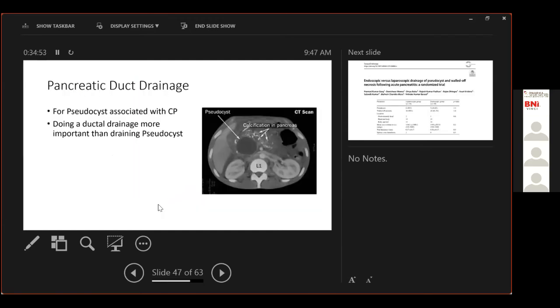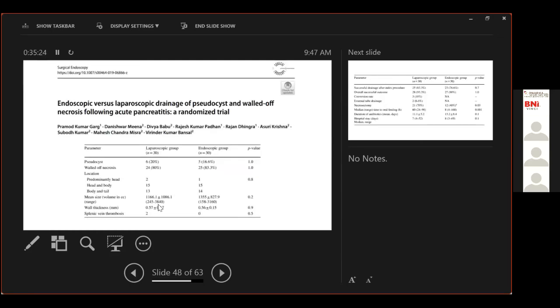Now, this is important for pseudocysts associated with chronic pancreatitis. Doing only a cyst drainage will not be sufficient. A drainage procedure for chronic pancreatitis, which may include a Frey's or an LPJ, has to accompany the treatment modalities. It's important to note, and this is said in more than one text, that if you don't drain the pseudocyst but you drain the duct, the pseudocyst will resolve. But if you drain the pseudocyst and do nothing to the duct, you will be unable to treat the patient. So the ductal drainage is more important than the pseudocyst drainage.